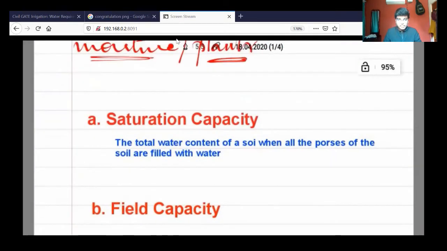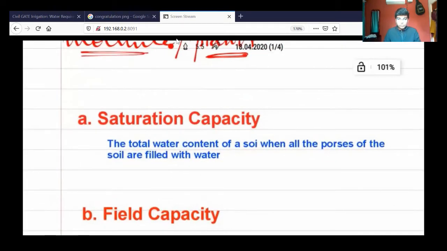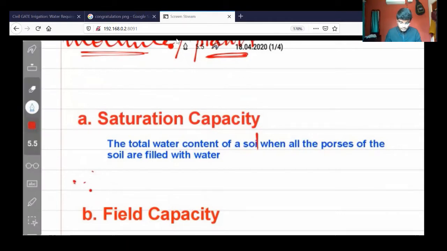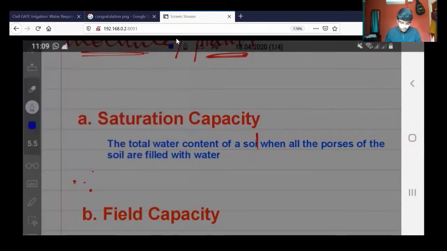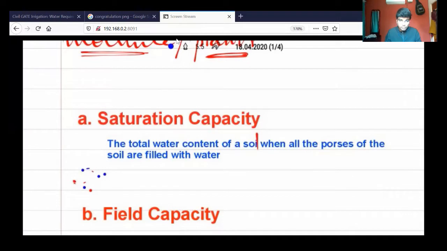So saturation capacity is defined as the total water content of a soil when all the pores of the soil are filled with water. Saturation capacity means complete saturation. There is no third phase, only the soil, and it is filled with water. Soil and water are the only things present. There is no other medium.